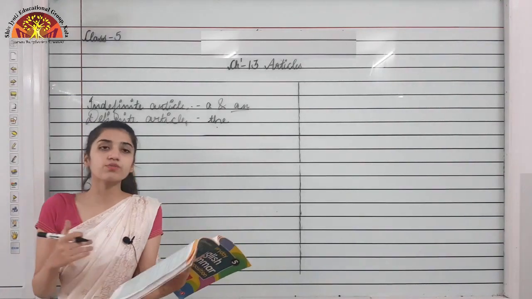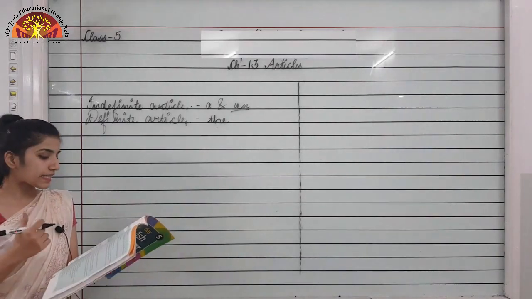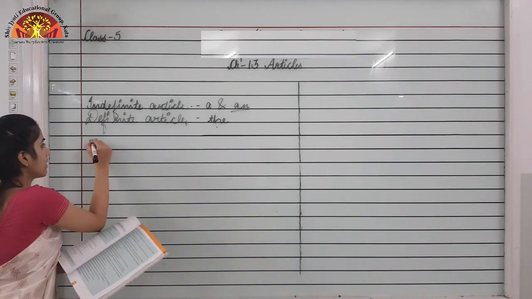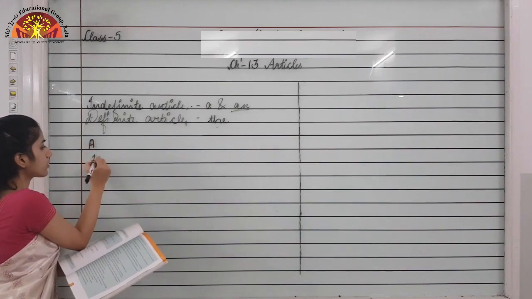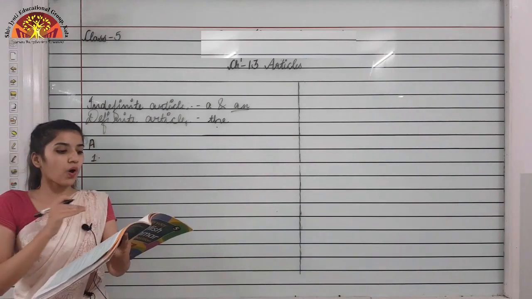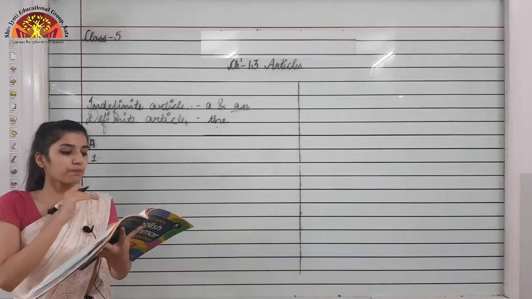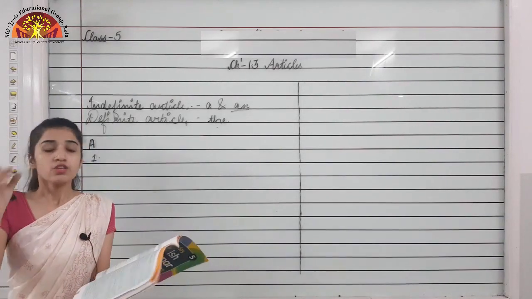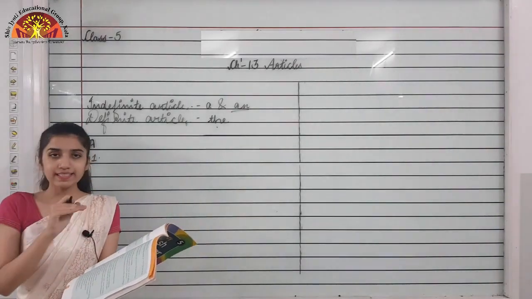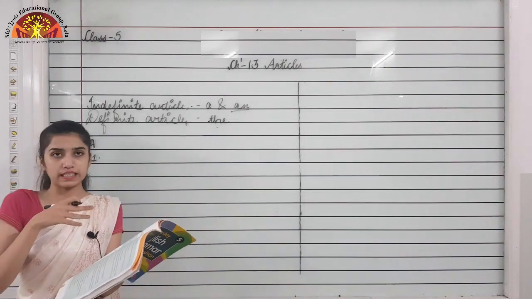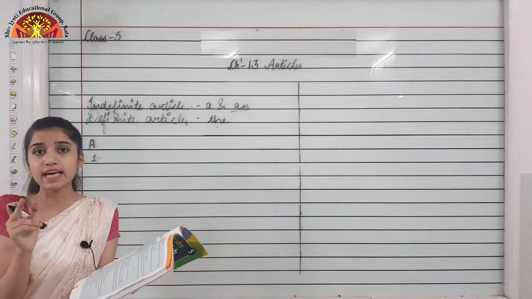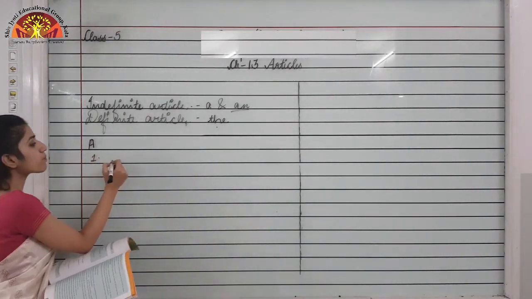Okay, now moving to the exercise of article, that is, first is a exercise. First one you can see, Parul saw dash little octopus in dash aquarium. So the dash is before little, so just listen to the sound of little, it is having a consonant sound. So in the first blank we will put what?